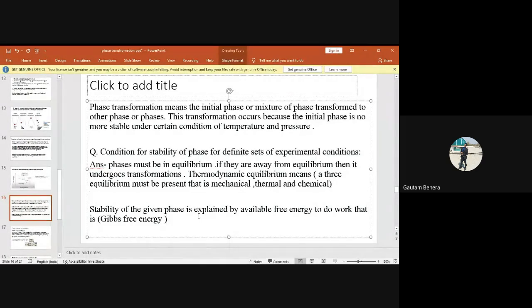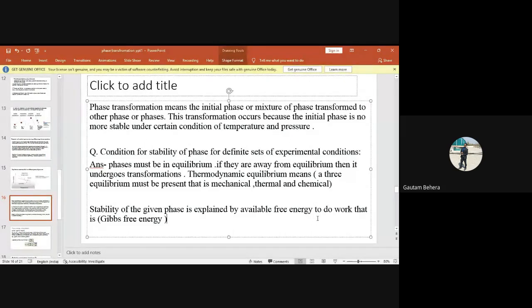Now the stability of a given phase is explained by the available free energy. So this is the most important part. How can you define whether your phase is stable or unstable? Just by measuring the free energy, right? Can you tell me how we represent free energy? How do we denote free energy? We call it Gibbs free energy, G. Capital G, right? So capital G defines the stability of a given phase.